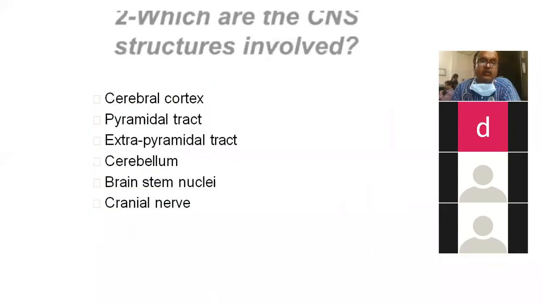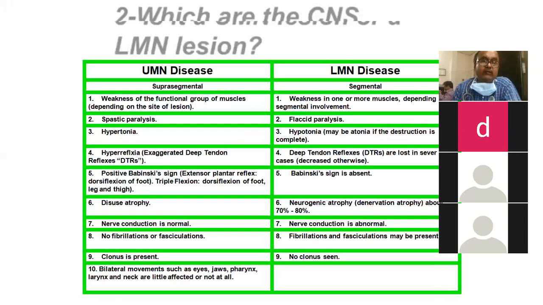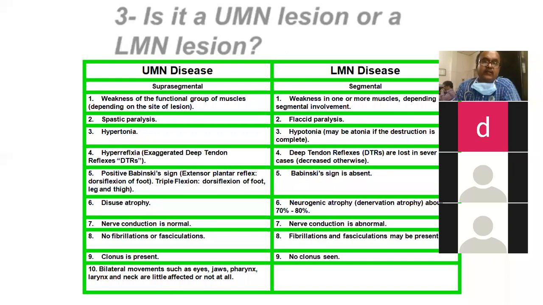Spinal hemiplegia is one more area where the lesion will be in the spinal cord, usually in the cervical spinal cord above C5 level. That's what we call Brown-Sequard syndrome, where three long tracts we are supposed to tell. That is the pyramidal tract and posterior columns on the ipsilateral side of the lesion, and the spinothalamic tract on the contralateral side of the lesion. The pathway of the spinothalamic tract, posterior columns, and pyramidal tract we have discussed already. A few points again, if time permits, we will try to recapitulate.